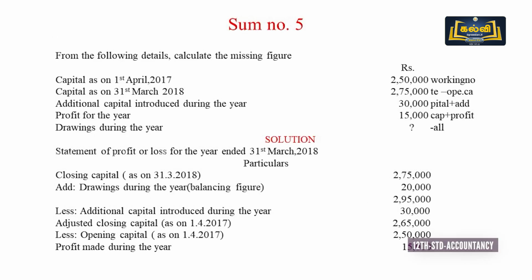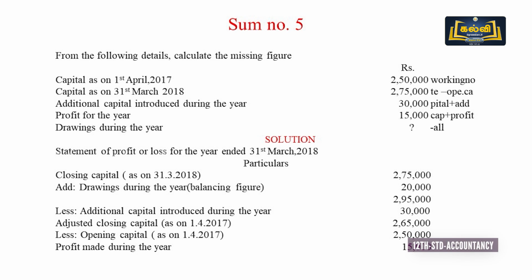Next is sum number 5. From the following details, calculate missing information. Capital as on 1st April 2017, capital as on 31st March 2018 given, profit given, then drawings. So now what is the missing information? Missing information here is drawings. When drawing is given as a missing information, we must have a working note. We cannot straight away go to the format, closing, add drawings. We must have a working notes.